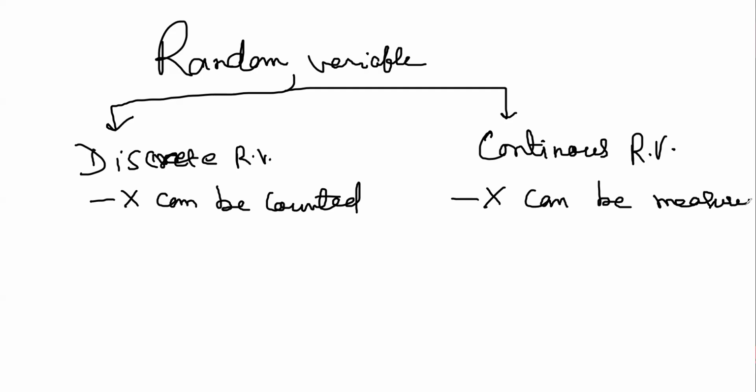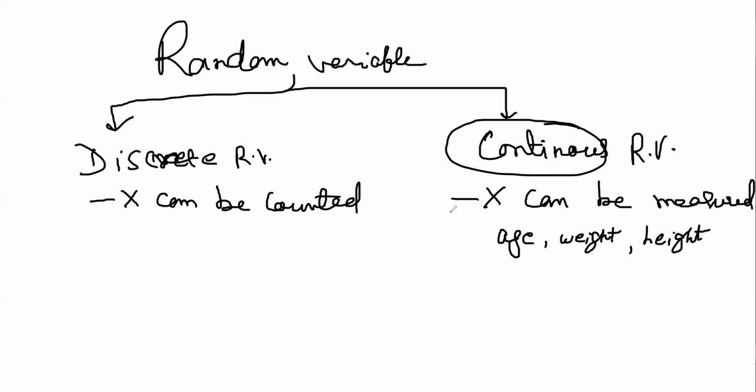Measured means what? Suppose you cannot count milk, right? You can only measure it. You cannot count your age, you can measure your age. You cannot count your height, weight. These are measurable things. So whenever age, weight, height random variables come, you always have to consider a continuous random variable.